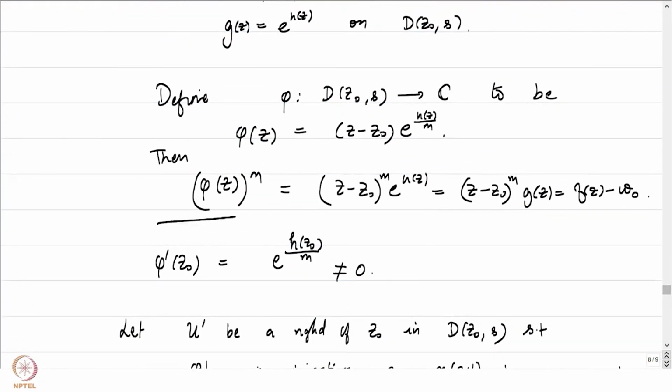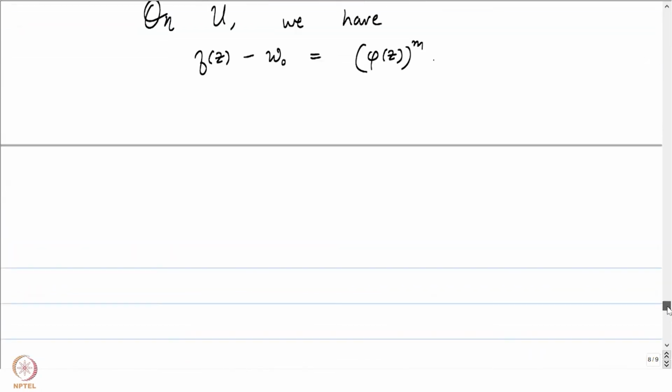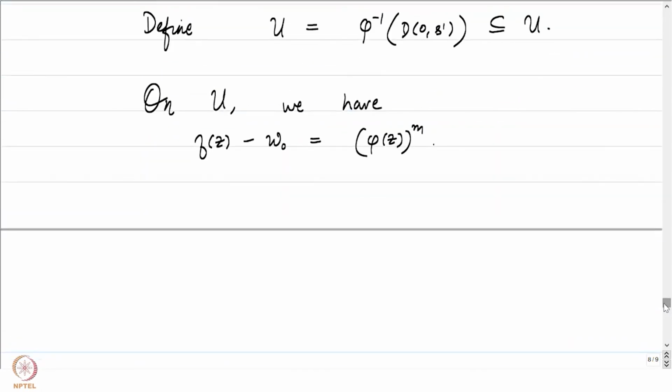This is in fact true on the entire D(z0, s), but rather we can restrict our attention to a smaller set u, where for sure we can say that phi is injective. Phi is bijective and holomorphic on u, and phi of u is equal to, oh, this is not s prime.